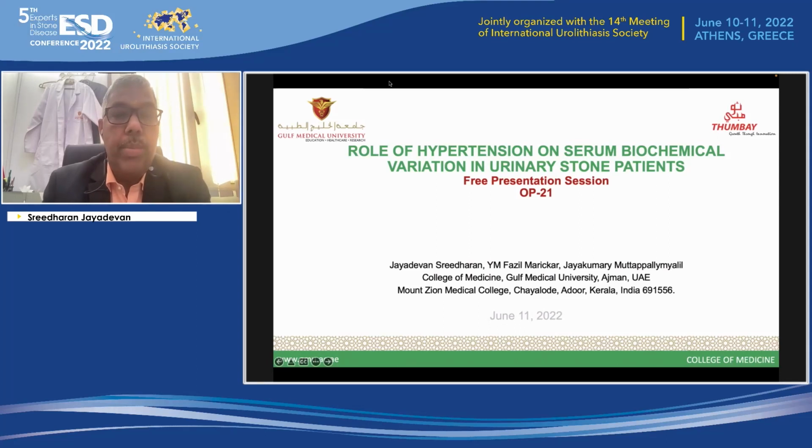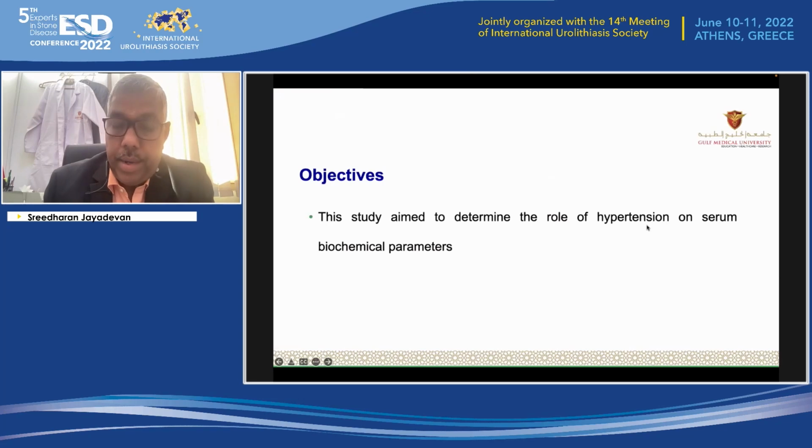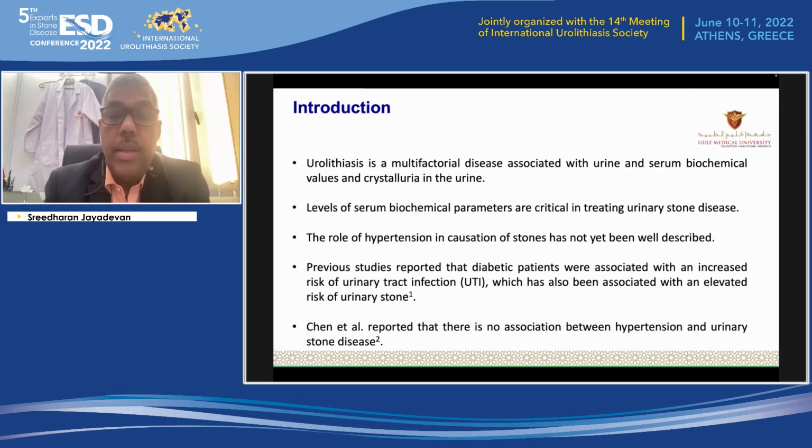I'm going to present a paper on the role of hypertension on serum biochemical variations in urinary stone patients. Already we discussed the prevalence of urinary stone disease around the world, and it is increasing. And already we discussed the multifactorial association of factors with urinary stone disease as well.